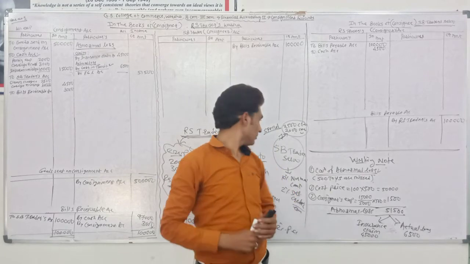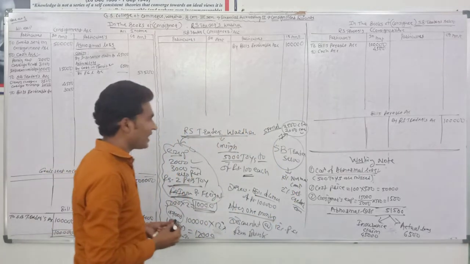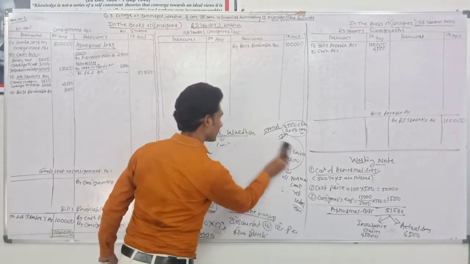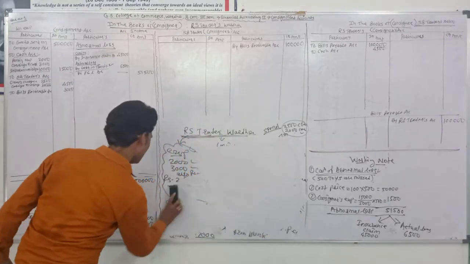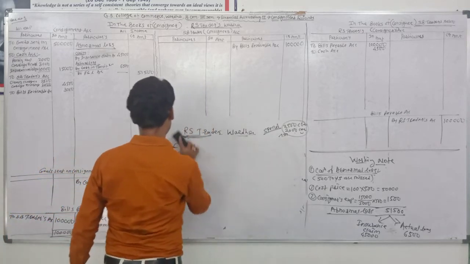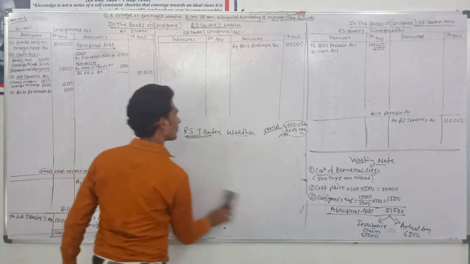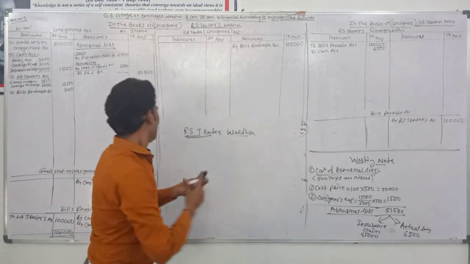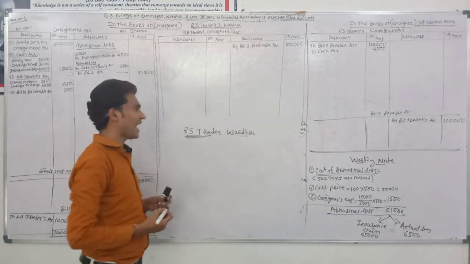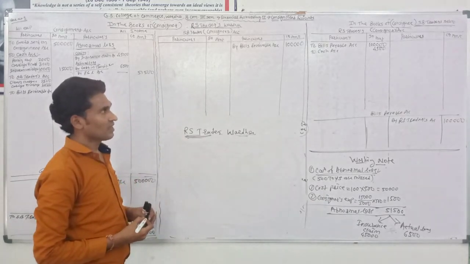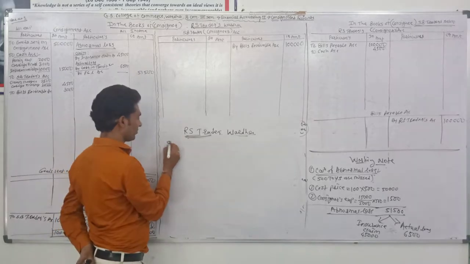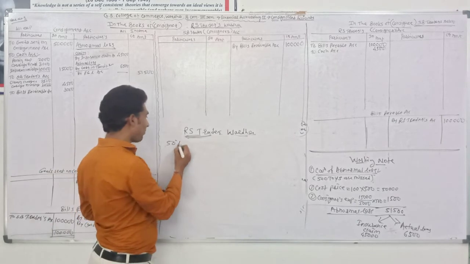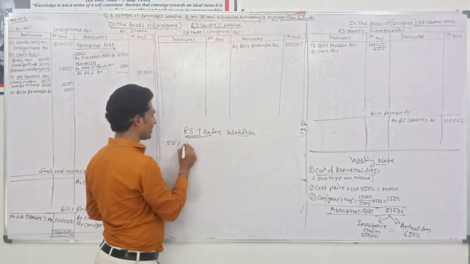The account sales show that SB Traders, the consignee, had sold 50% of the toys.